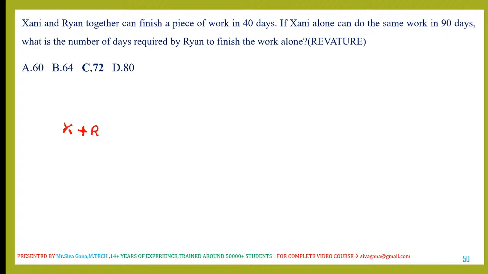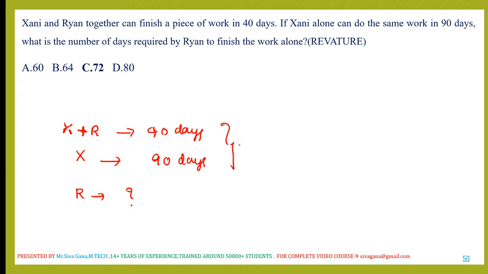Xan and Rian together can finish a piece of work in 40 days. Xan alone can do it in 90 days. What is the number of days required by Rian to finish alone? Together they finish in 40 days, Xan alone in 90.